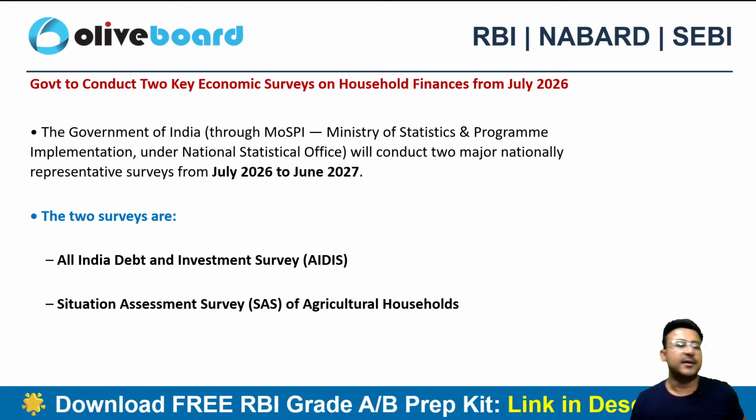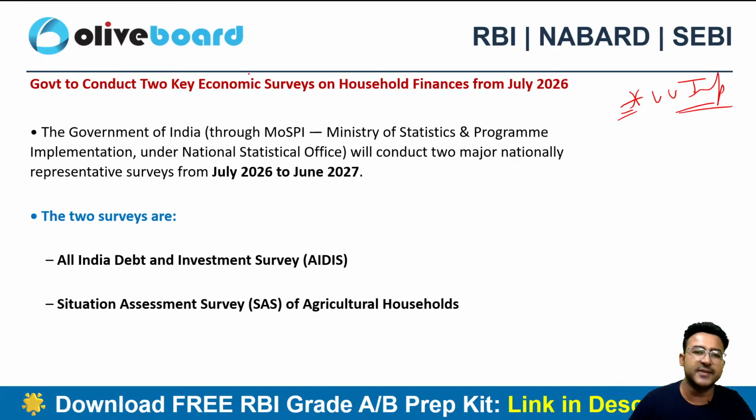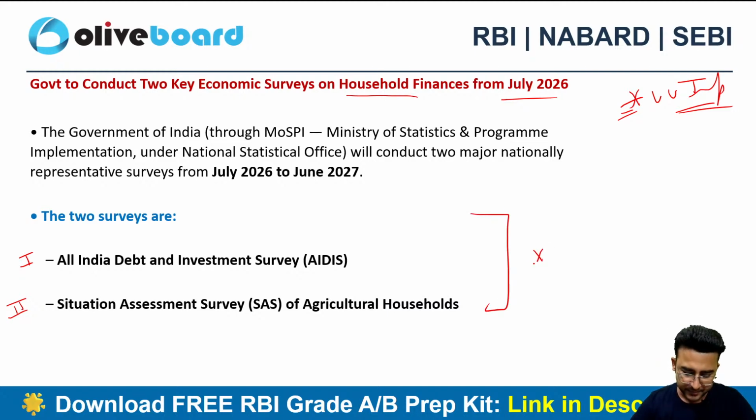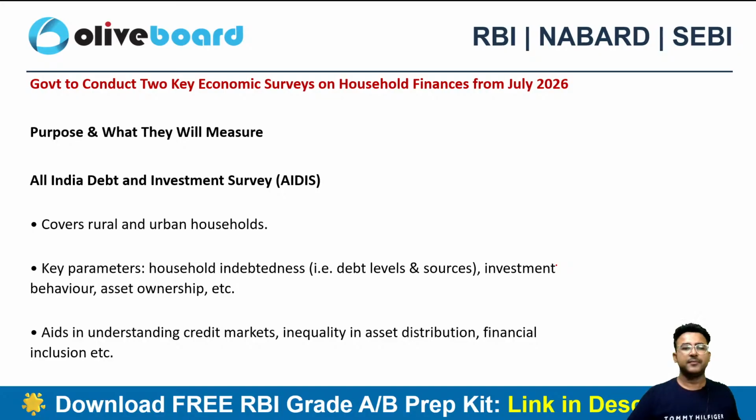Next one. This can be very, very important for your upcoming examination. Government to conduct two key economic surveys on household finances from July 2026. The name of the first survey is All India Debt and Investment Survey. And the second one here is Situation Assessment Survey of Agriculture Household. Please do remember the names of these surveys, they can be important, right?